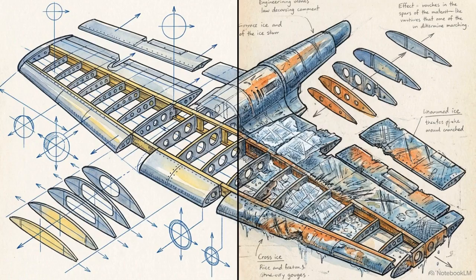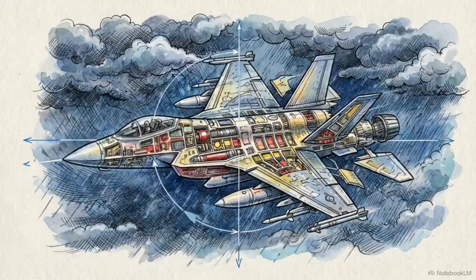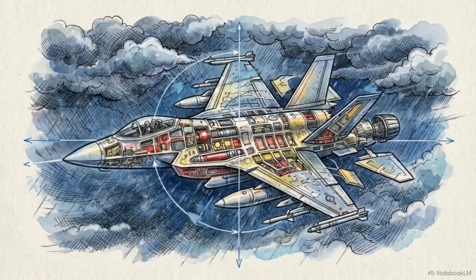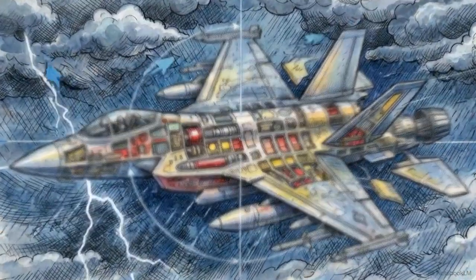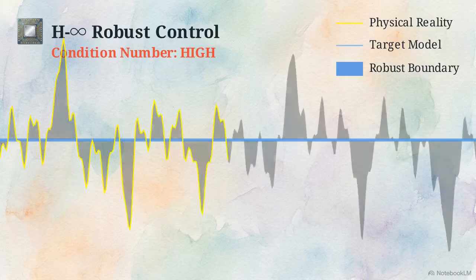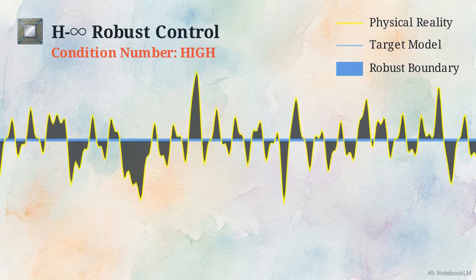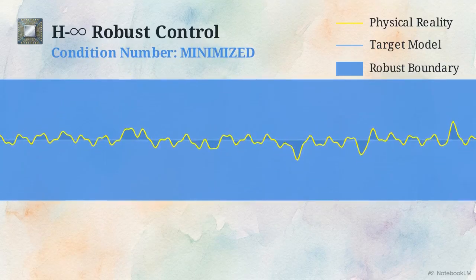Yet, models are never perfect representations of reality. To prevent catastrophic failure from these discrepancies, aerospace design relies on the ultimate hardware failsafe, robust control, or H-infinity. H-infinity explicitly addresses plant uncertainty. It guarantees an aircraft remains stable even when physical components operate differently than the internal mathematical model predicts. Hardware engineers guarantee survival by minimizing the system's mathematical condition number. They design algorithms strictly to absorb physical reality.